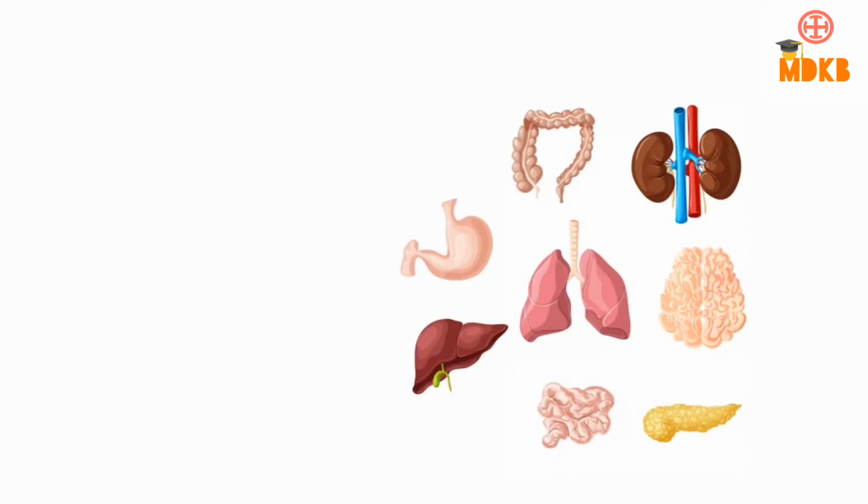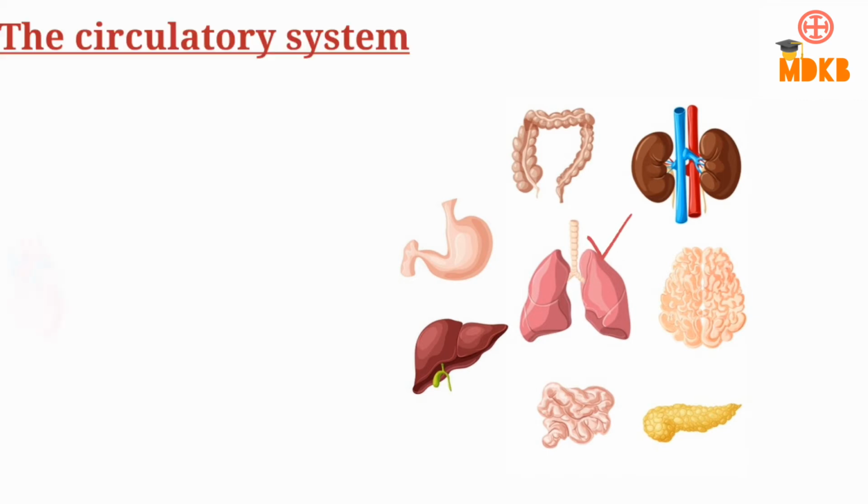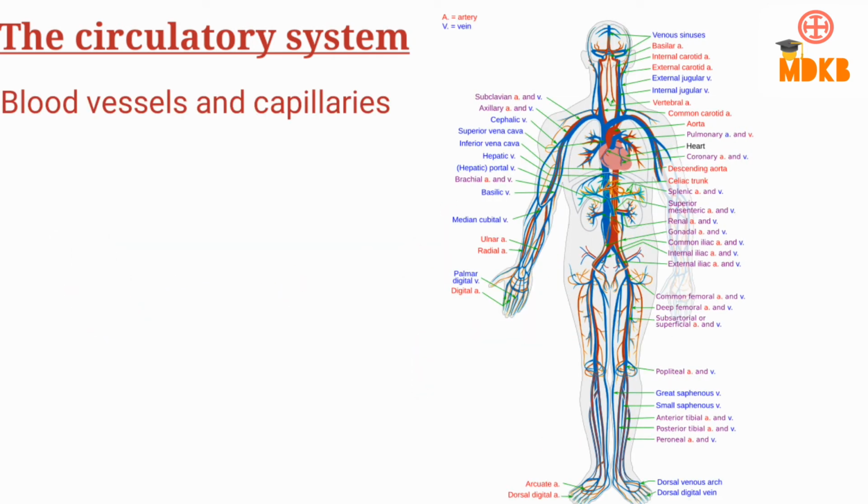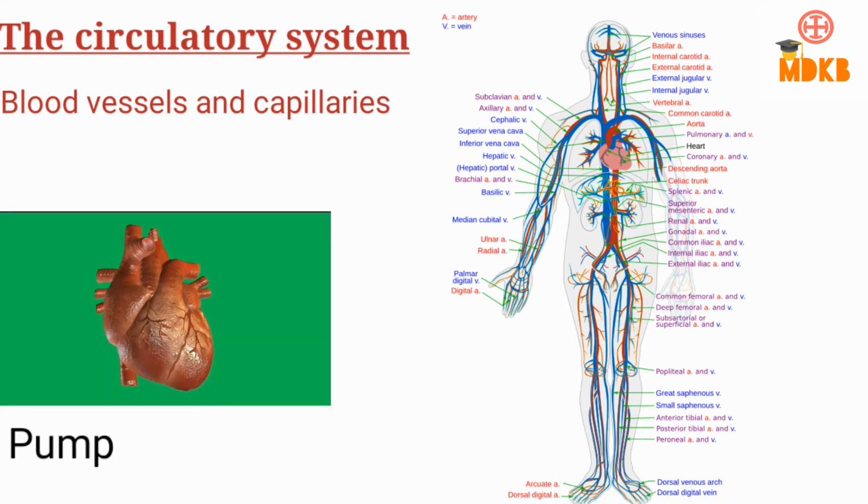So now, as we have described a lot of visceral organ systems, they have to get enough oxygen and nutrients to function normally. Although it is our respiratory system that takes in oxygen, the circulatory system provides it to all our organs. It contains many blood vessels and capillaries to deliver a lot of things to our body. The pump which moves the blood through these blood vessels is your heart.